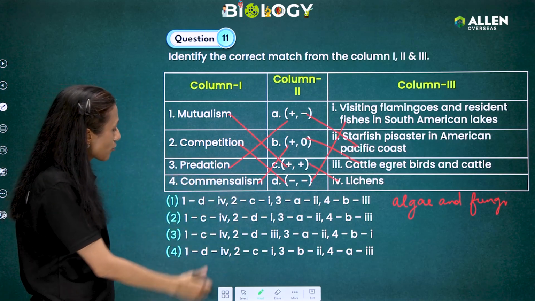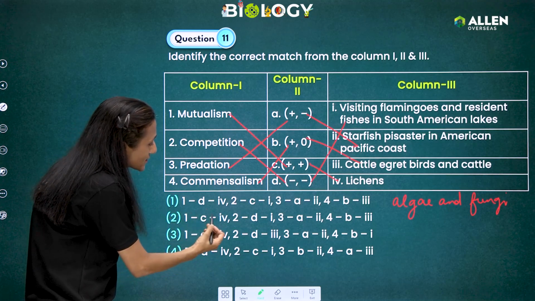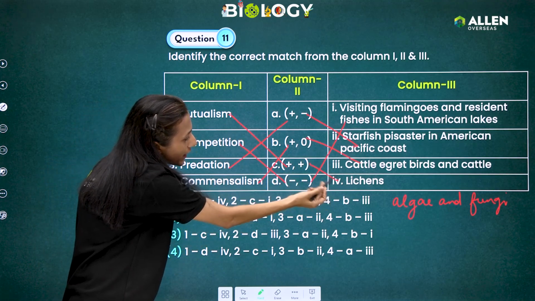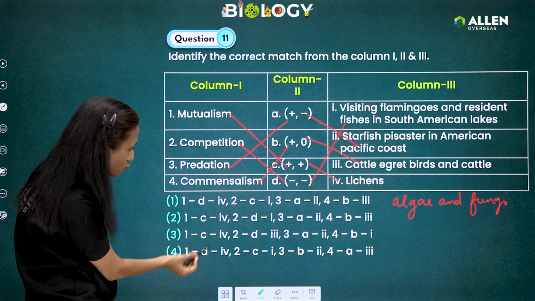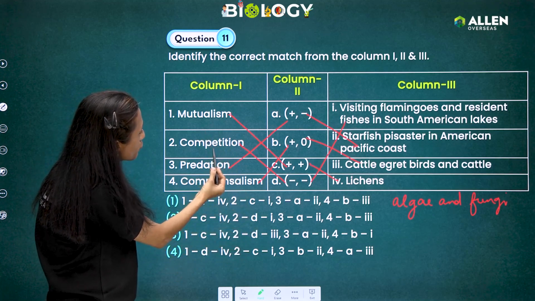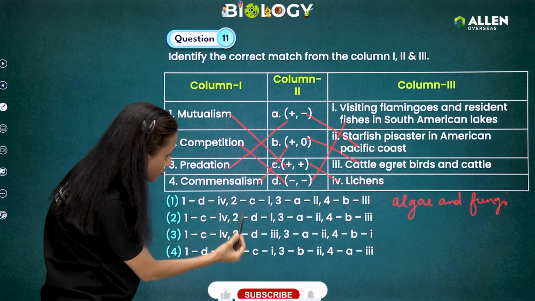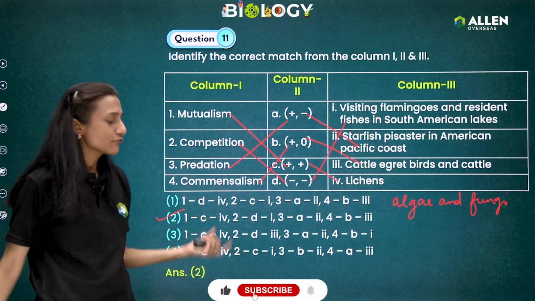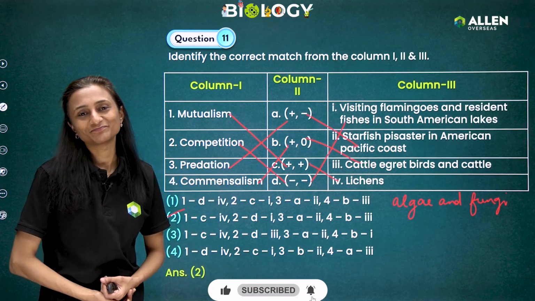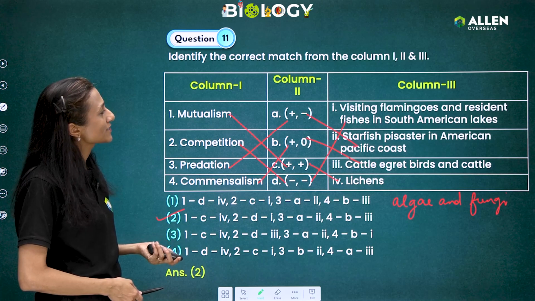Okay, so our option will be answer 1C4. 1C4 lichens, yes, that's correct, and that is in 2 options. So next we'll move to 2 and then D and 1. So 2D1 is only in the second, and therefore our answer is second. Okay, so now we'll be moving to the next question.